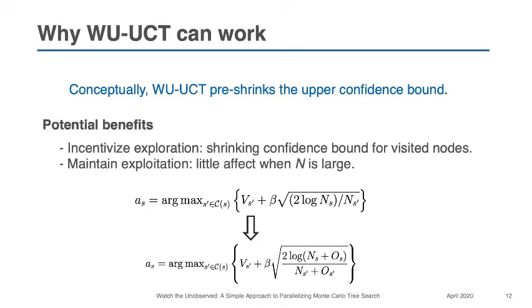This gives two potential benefits. First, it incentivizes exploration by shrinking the upper confidence bound for visited nodes, allowing the algorithm to efficiently explore less visited nodes.